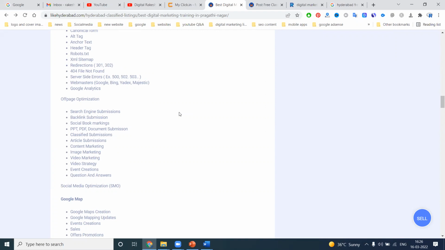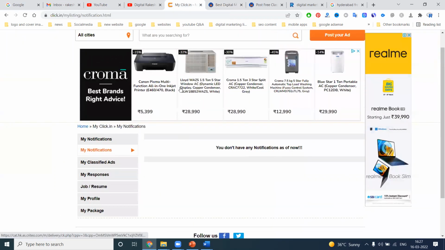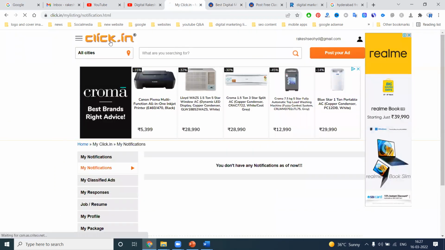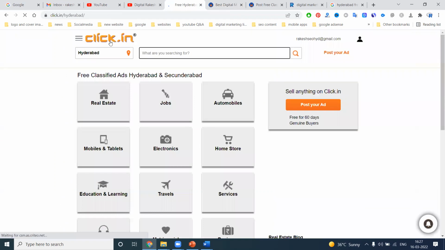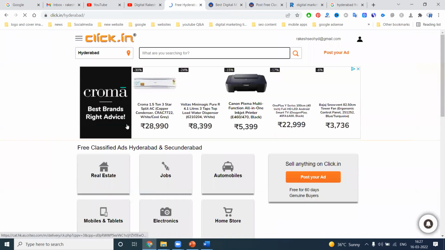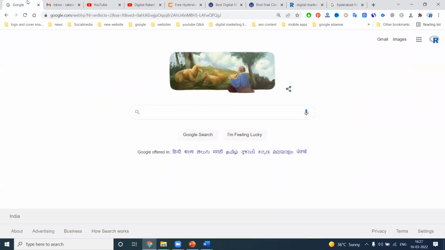Is it clear? So this is the method. We have to follow the conditions for your particular classified creation. Any further queries on your particular video optimization, anything, there is a separate one. This is only for content related. We can post in these ads and show them in your particular classified. This classified will be shown by Google search when searching the particular keyword also.